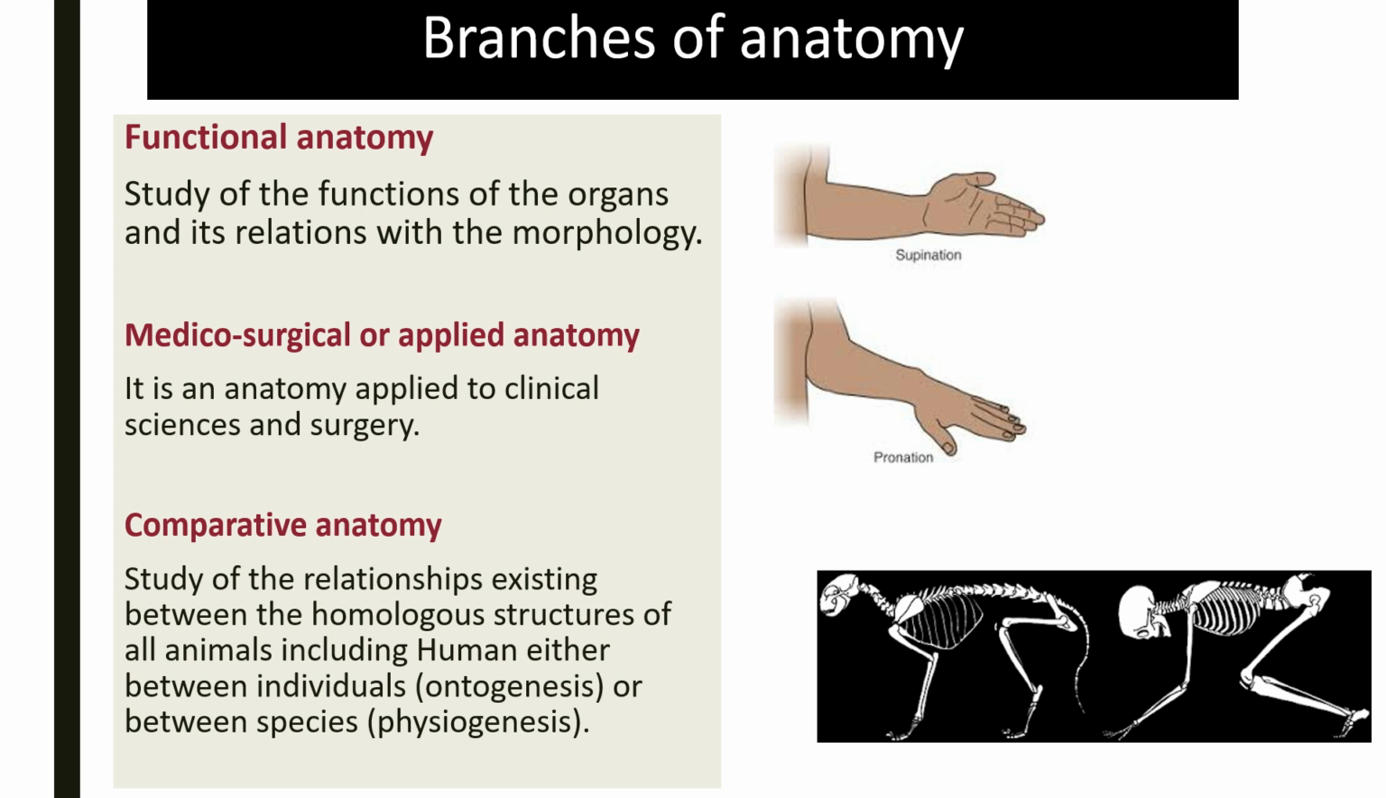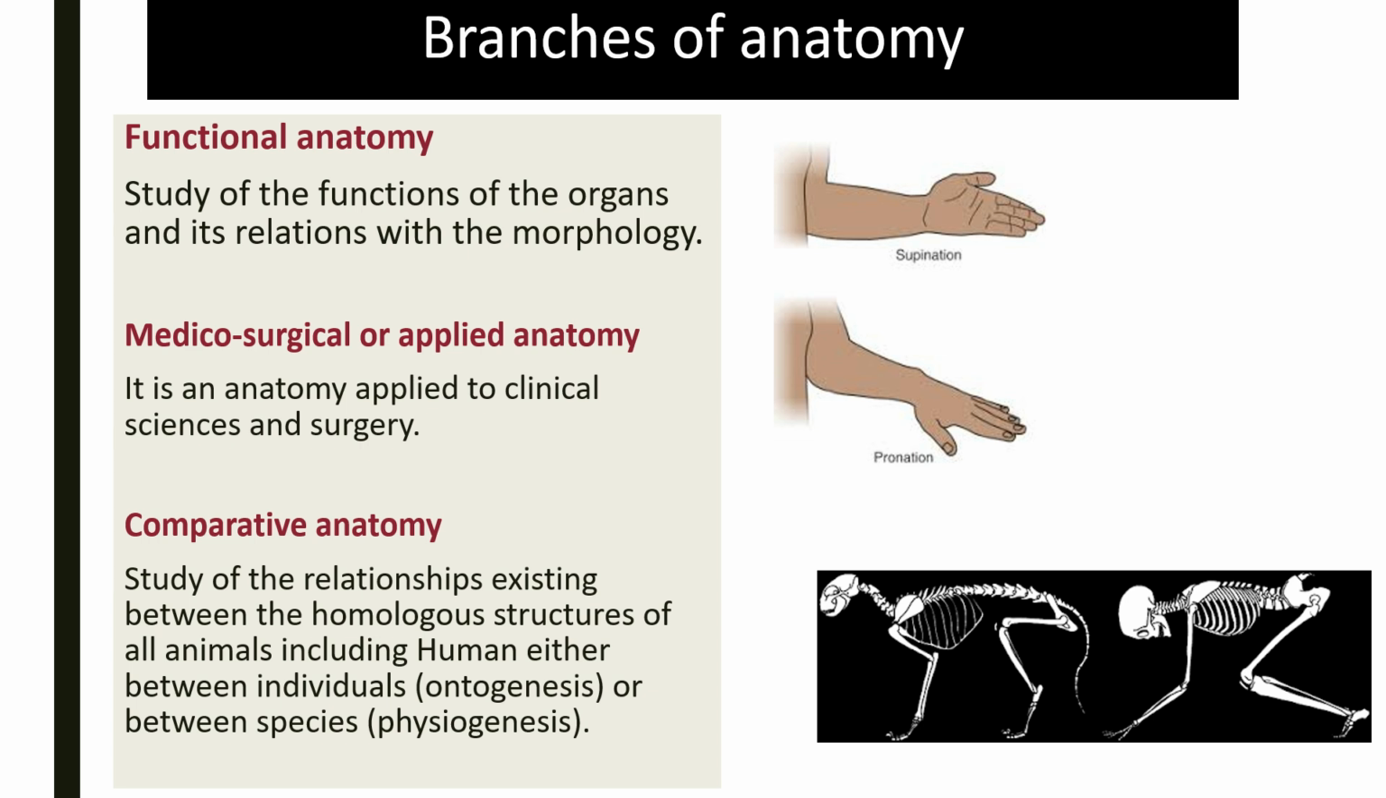Another branch of anatomy is medical surgical or applied anatomy. It is the study of anatomy, but with an emphasis on surgical or medical applications. This means emphasizing, with the description of anatomy, all its interests in terms of surgery, but also in terms of diseases, different pathologies. There is also what is known as comparative anatomy, which is anatomy that compares the anatomy of human beings with that of other animal species.